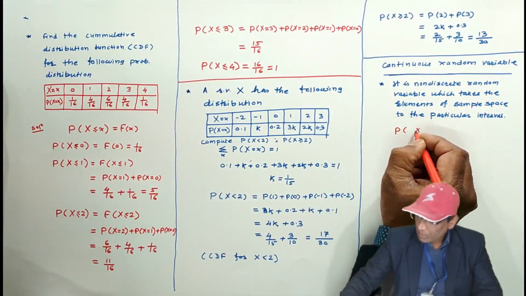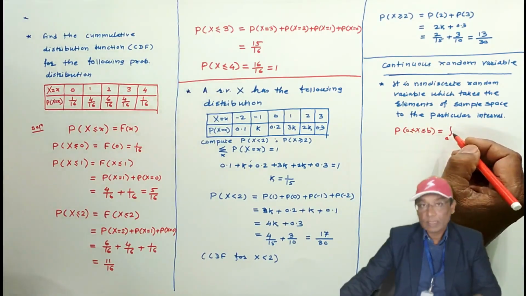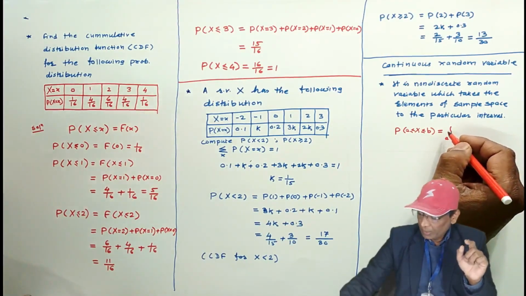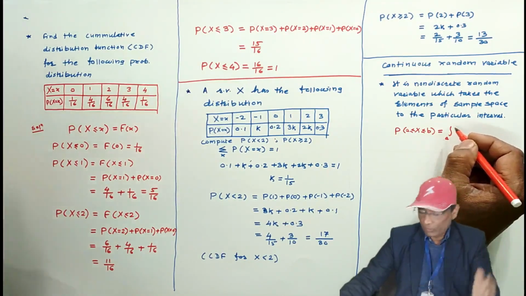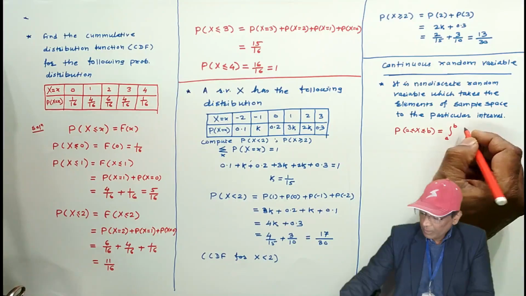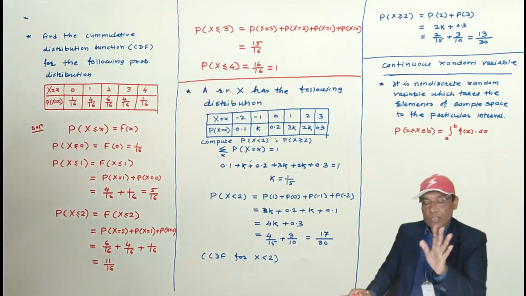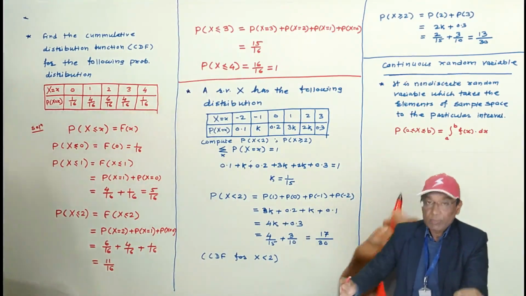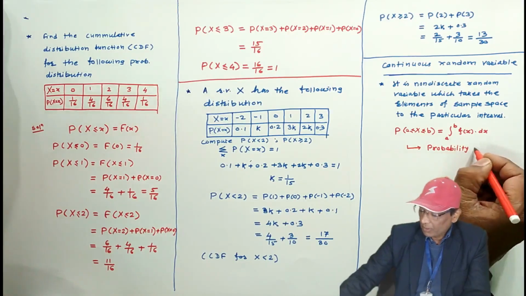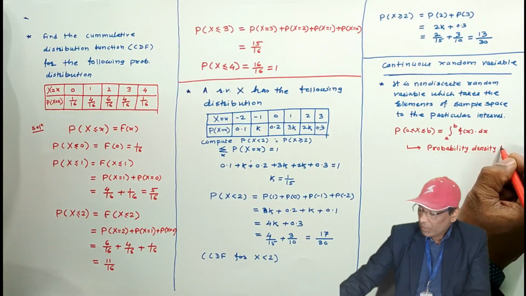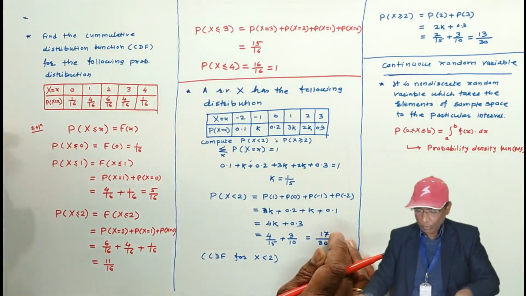Probability of x in between a and b is equal to integral. There in discrete we use summation. Here in continuous random variable I will be using integration because there is a continuity. Integration requires continuity. Integral from a to b f of x dx, associated with continuous random variable. f of x is what? Probability function associated with continuous random variable, and this is called probability density function, or in short you can call it PDF. PDF probability density function, PMF probability mass function.